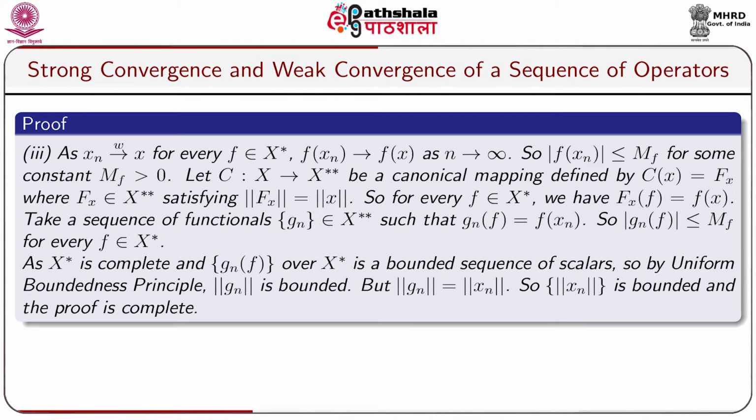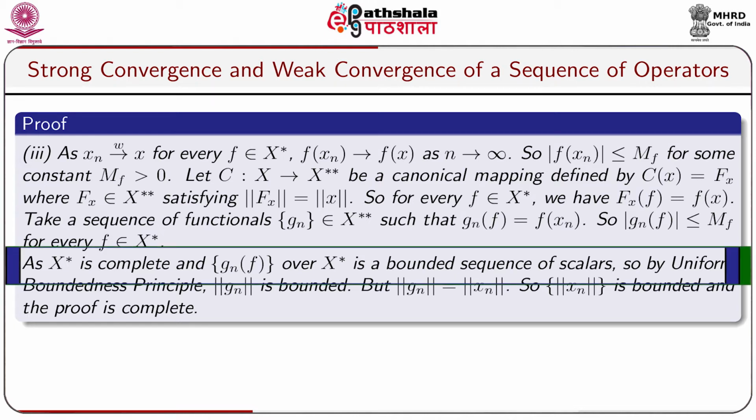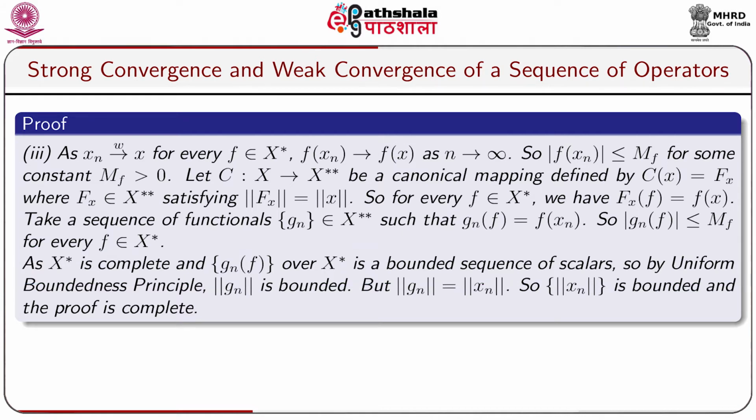Take a sequence of functionals Gn belonging to X double star such that Gn(f) equal to f(xn). So modulus of Gn(f) is less than or equal to M suffix f for every f belongs to X star. As X star is complete and the sequence Gn(f) over X star is a bounded sequence of scalars, so by uniform boundedness principle norm Gn is bounded. But norm Gn equal to norm xn, so the sequence norm xn is bounded and hence the proof is complete.